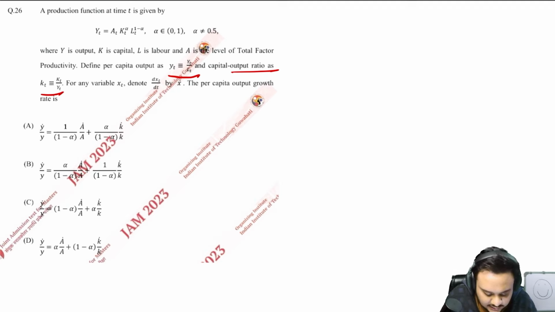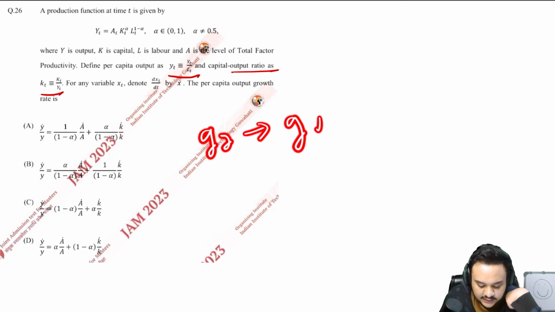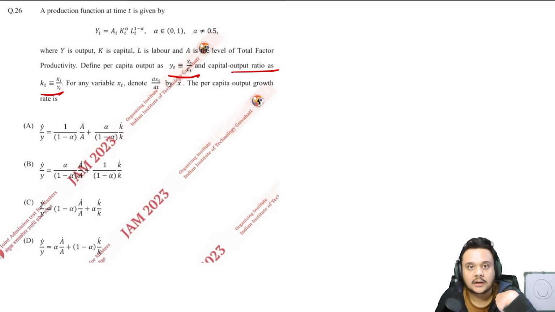And then obviously, if you have solved any question of growth model before, you already know that dXt upon dt is just X dot. So the per capita output growth rate is what we have to find. Small y, the growth rate g of small y, not the growth of big Y or capital Y.